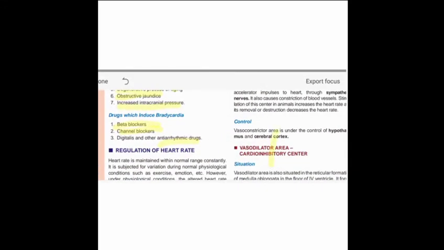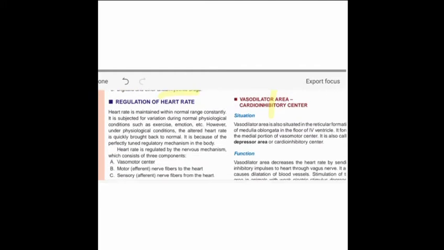Mainly, we now discuss the regulation of heart rate. The heart rate is always maintained constant, but variation occurs during normal physiological conditions such as exercise or emotional conditions. Why does variation occur? Because many types of hormones are released which act on different receptors of our brain, so the heart rate increases or decreases.